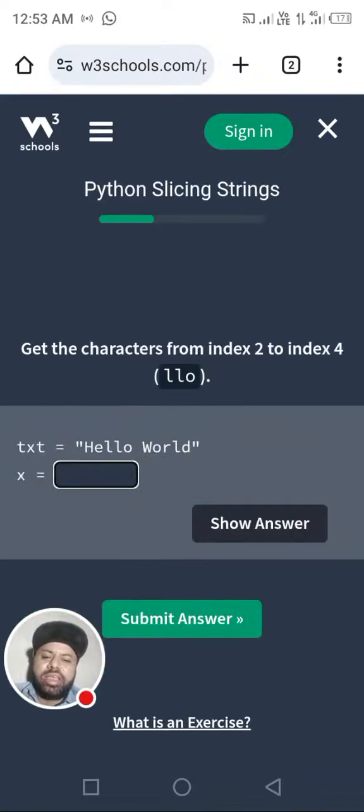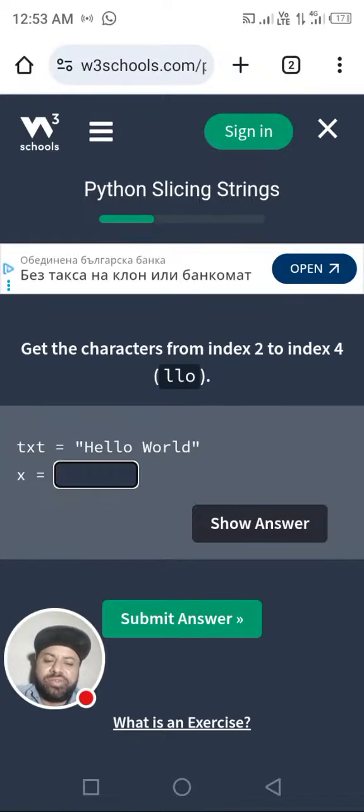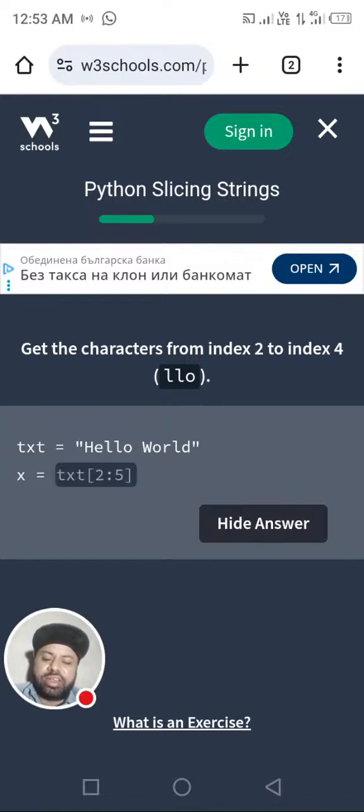Here it is. Get the characters from index 2 to index 4. Simply text[2:5]. It will go and show here. Here it is. You can attempt all the other questions, dear students.